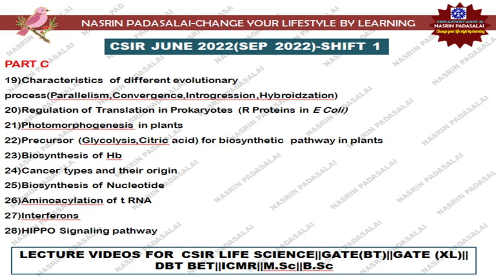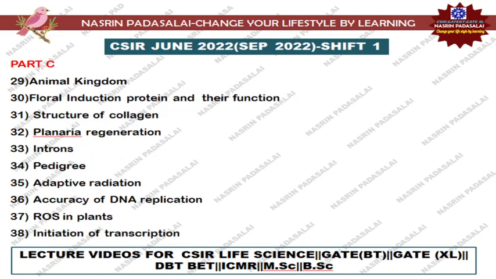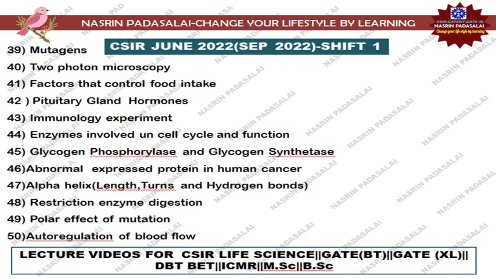Next are questions regarding biosynthesis of nucleotides, aminoacylation of tRNA, interferons, hippo signaling pathway, and animal kingdom. Next floral induction proteins, like flowering locus C, flowering locus D, flower transition genes. Okay, and they were asking us a question from structure of collagen, planaria regeneration, introns, pedigree, adaptive radiation, and how DNA replication happens with immense accuracy, which is responsible for accurately replicating DNA without any mistake. Okay, so next there were questions regarding ROS pathway and transcription initiation, and mutagens, two photon microscopy, factors that control food intake.